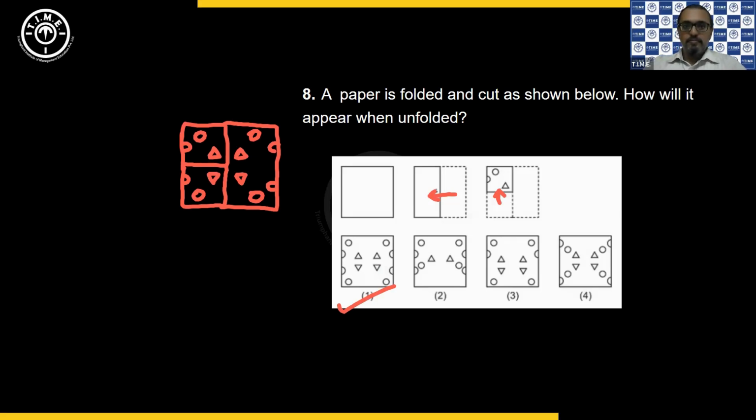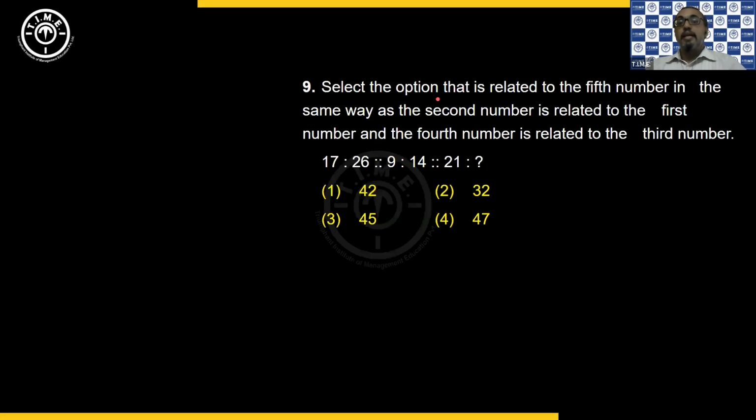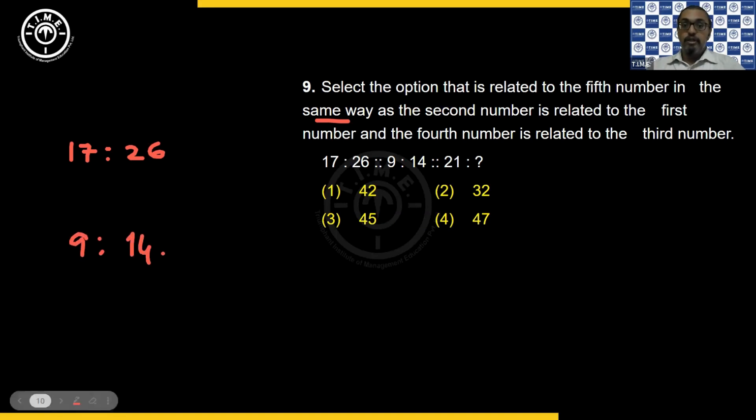Then next one. Select the option that is related to the 5th number in the same way as the 2nd number is related to the 1st number and 4th number is related to the 3rd number. So now I need to find a relation for 17, 26 in the same way 9 and 14 so that I can use that relation to get my answer for 21. 21 is related to which of the numbers?